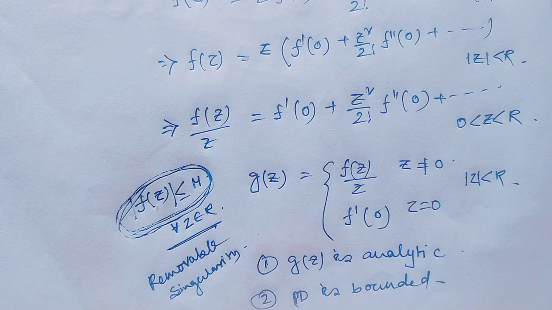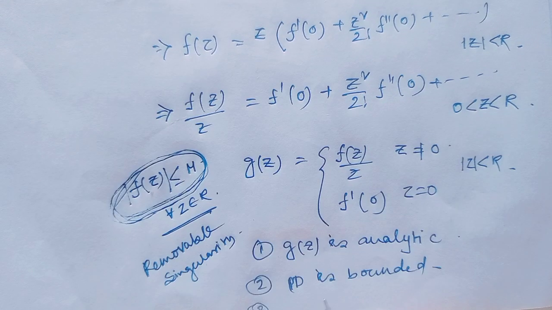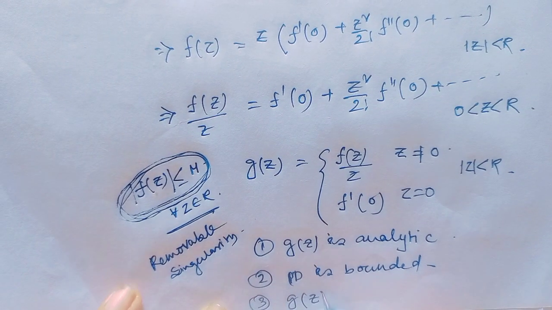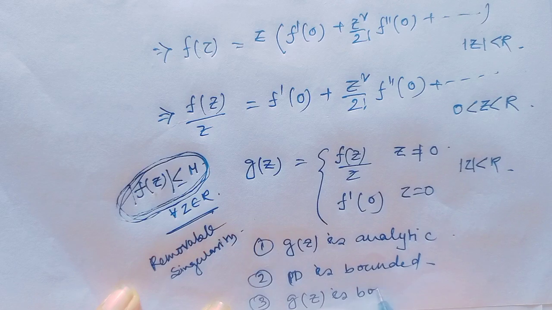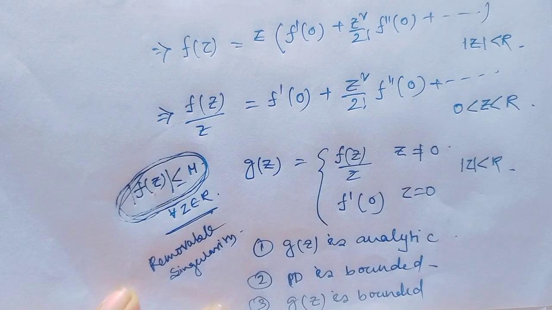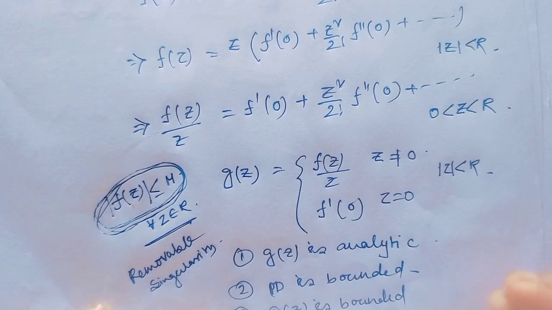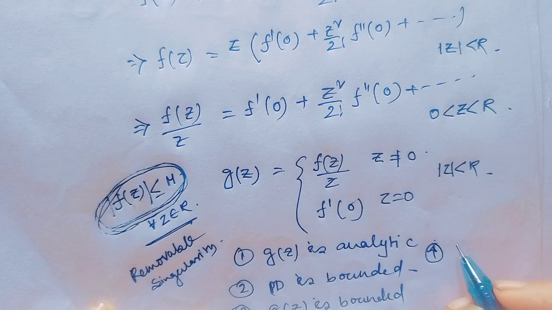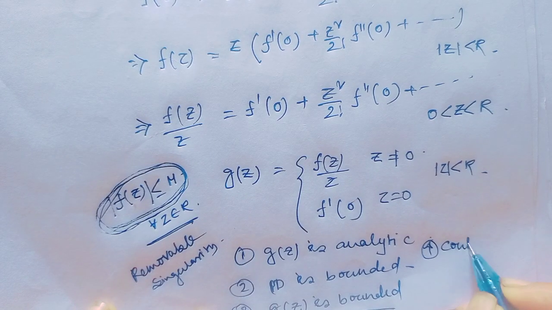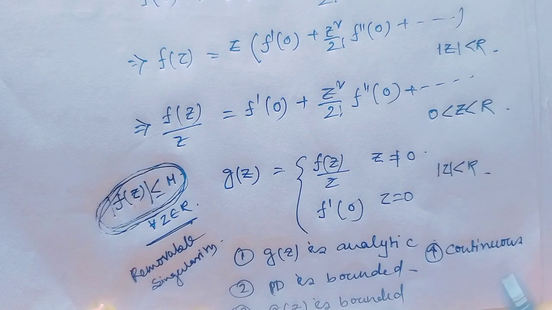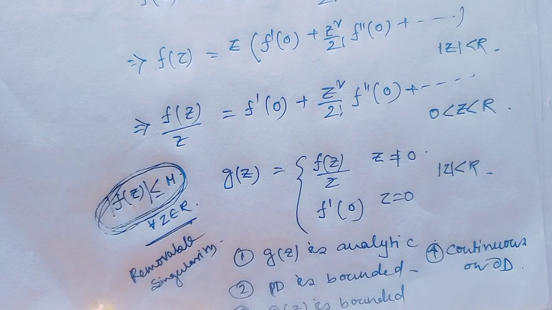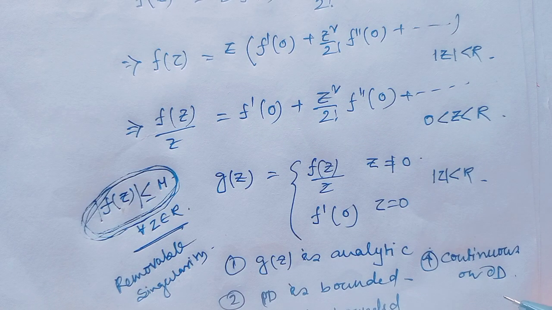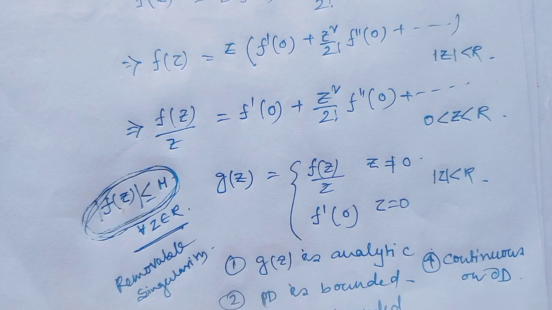That means g(z) is also a bounded function, and since g(z) is bounded, this is continuous on the boundary. If not continuous, that means there exists a removable singularity. If you remove the singularity from the boundary, then obviously this would again be continuous on the boundary.